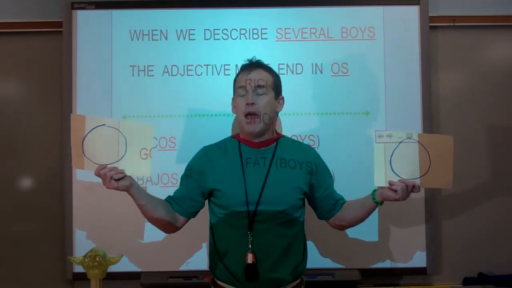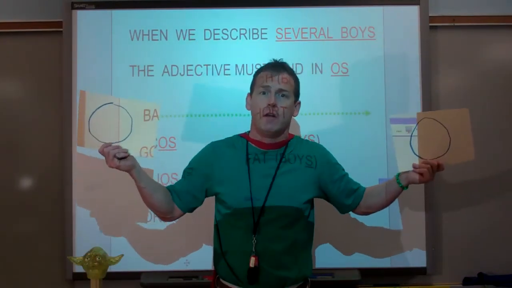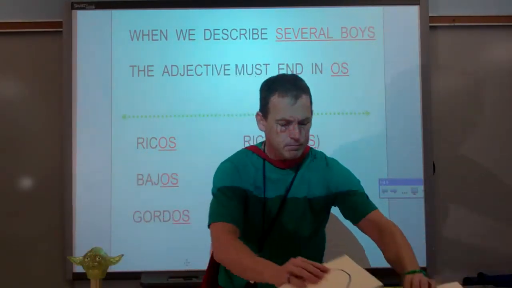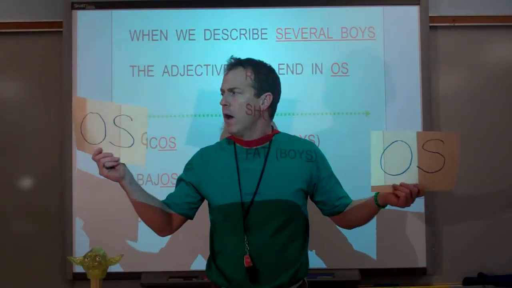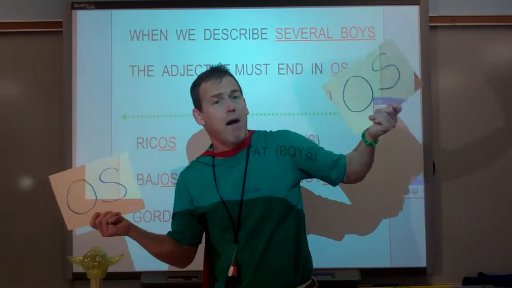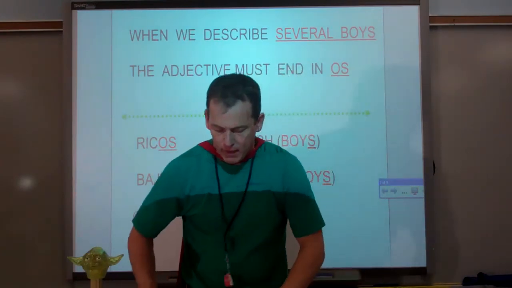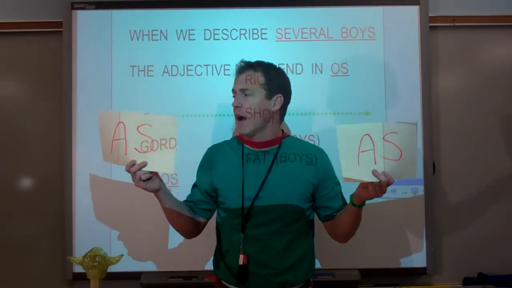Think of a teeter-totter. If you have an O on one side of the teeter-totter, you have to have an O on the other side of the teeter-totter. Otherwise, bonk, you teeter, but you don't totter. Now, if you're describing chicos, what are the last 2 letters of chicos? OS. So you have chicos on one side of the teeter-totter. What does bajo have to turn into? Bajos. Or, if you have 2 girls on one side of the teeter-totter, what are the last 2 letters of chicas?